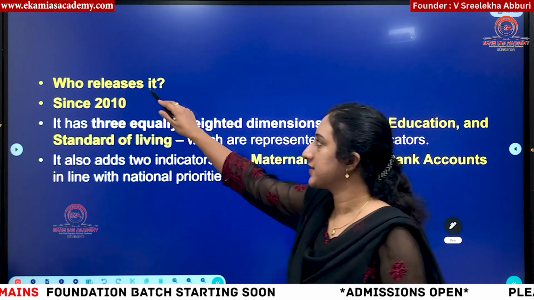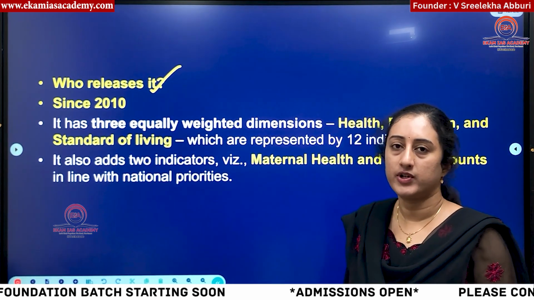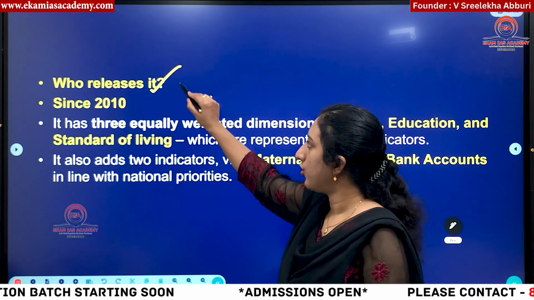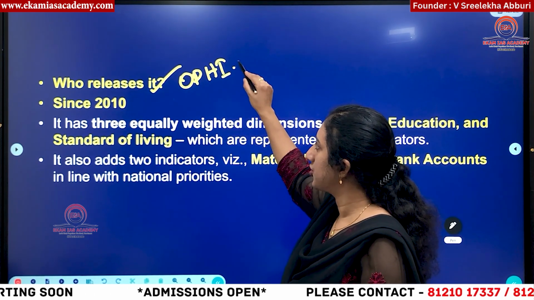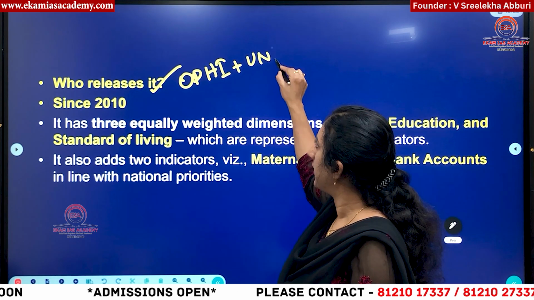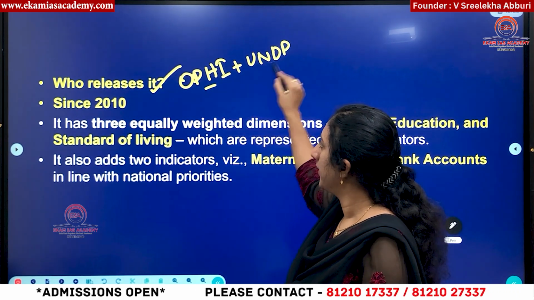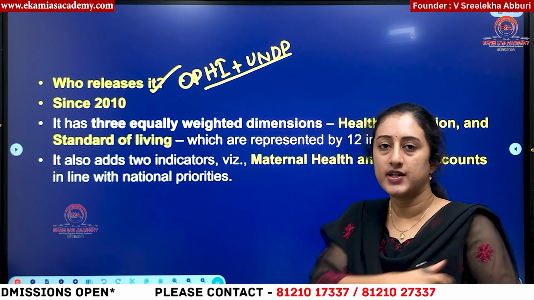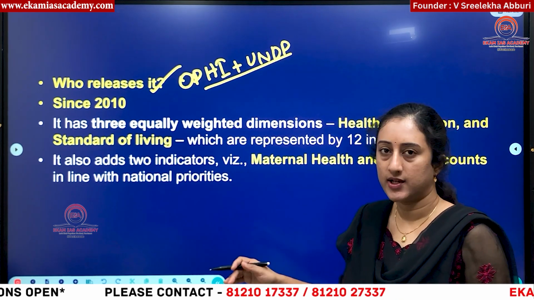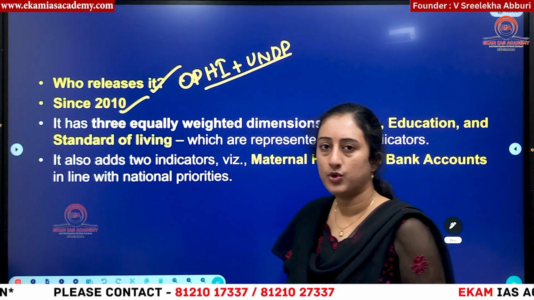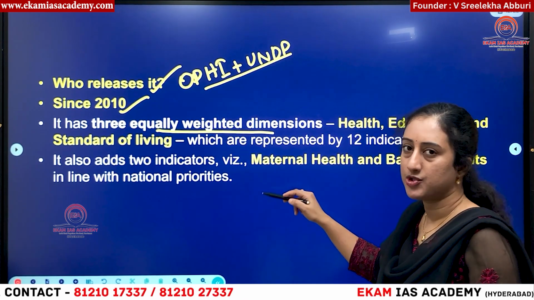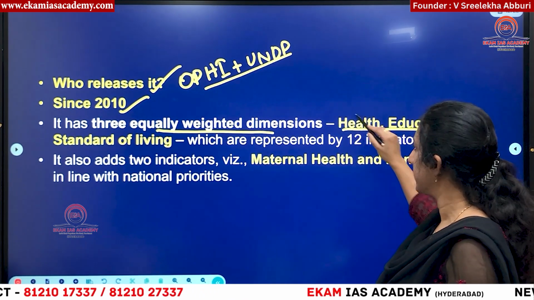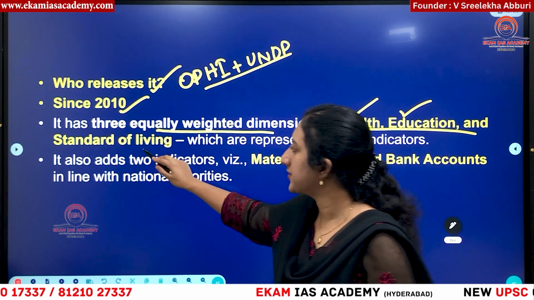Then, who releases this global multidimensional poverty index is very important. The Oxford Poverty and Human Development Initiative (OPHI) plus UNDP, the United Nations Development Programme. These two together have been releasing the global multidimensional poverty index since 2010. This is very important. Then it is measuring multidimensional poverty on 3 parameters, as we have seen: health, education, standard of living.